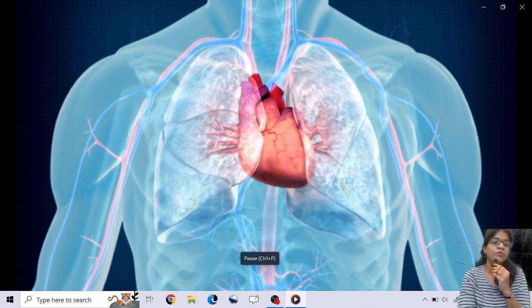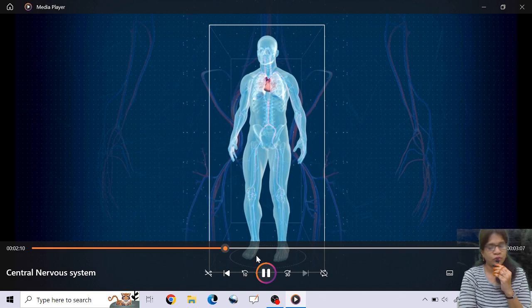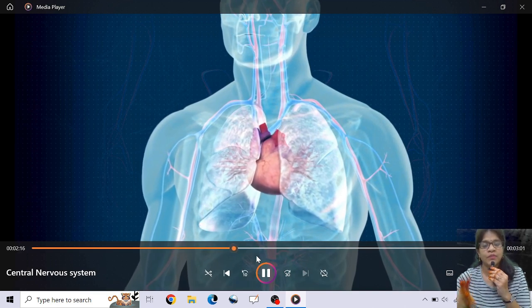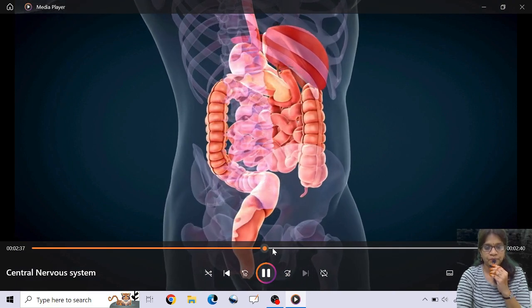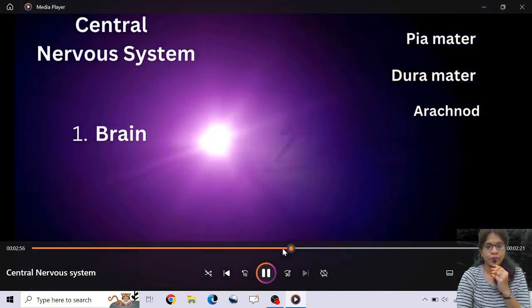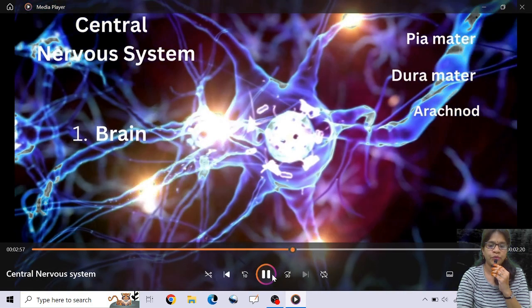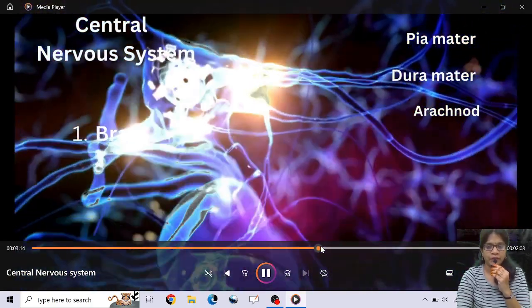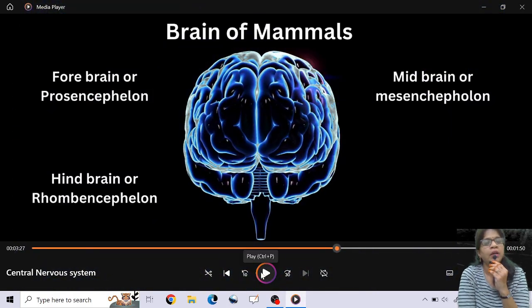What are the olfactory lobes? What are the parts of it? Okay, and see, the forebrain, which I told you is also called prosencephalon, is mainly divided into three important parts: the olfactory lobes, cerebral hemisphere, and the diencephalon. So I will tell you where it is. Yeah, here I want to talk about, I told you the brain is mainly covered with three important membranes. Okay, and you have your cerebrospinal fluid to help protect you from shocks in your life. And you have the main parts of your brain. Yeah, here I am talking about forebrain or prosencephalon, midbrain or mesencephalon, and hindbrain or rhombencephalon.